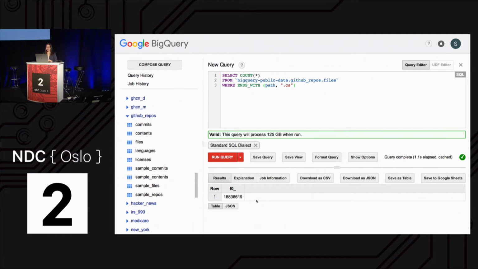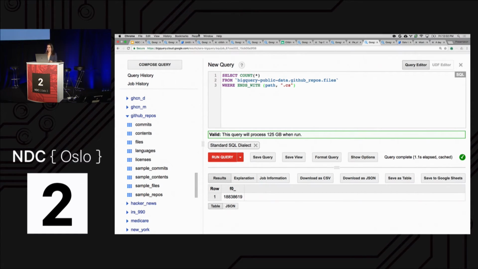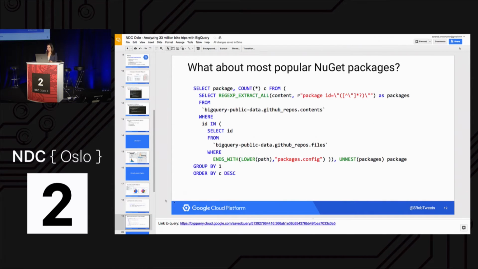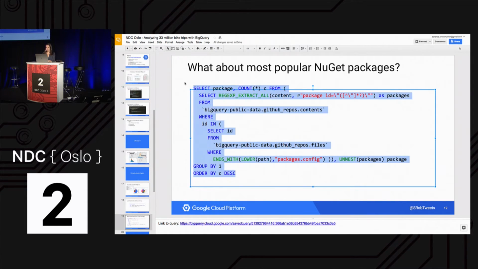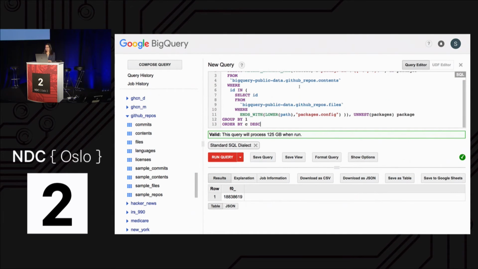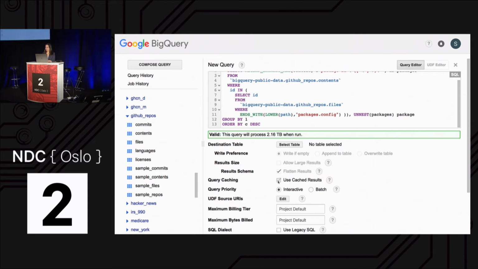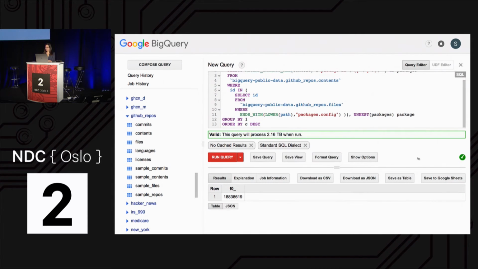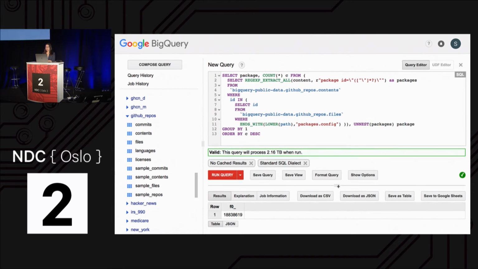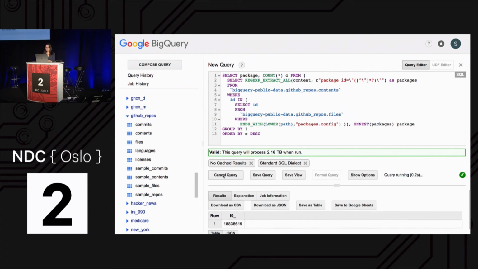There's a lot. But I wanted to do a little bit more complex query here. So on the next slide, I wanted to find out what were the most popular NuGet packages on GitHub. Sorry. So I'm going to copy this query. I'm going to go back here, and I'm going to not use cached results to show you that I'm not cheating. So this query will process 2.1 terabytes when it runs. Because this is going to take a bit of time to run, I'm going to run it and then explain what's happening.